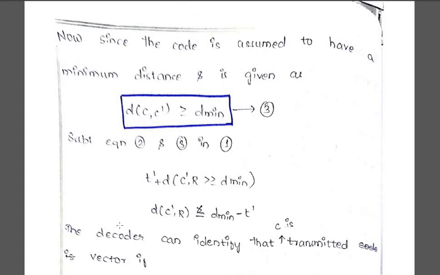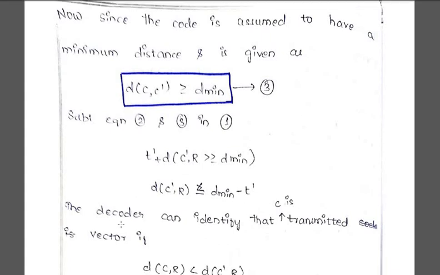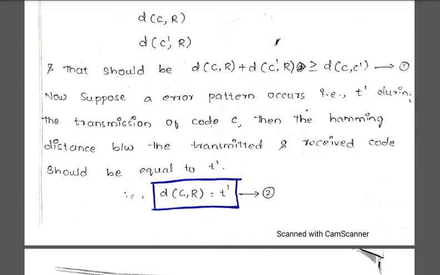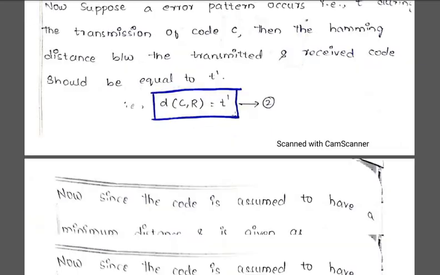Now we have to see whether, since the code you have assumed has the minimum distance, we have assumed that you are having the minimum distance at the starting, at the theorem itself, when you initiated the theorem. So now what you are doing: the Hamming distance between your received code vector and your error code vector should be greater than or equal to the minimum distance. So now I am substituting equations 2 and 3 in equation 1. What is equation 1 you have got? This one you have to substitute over there.